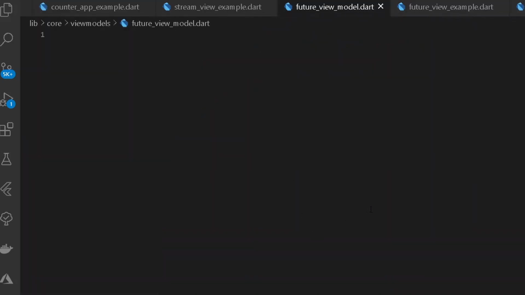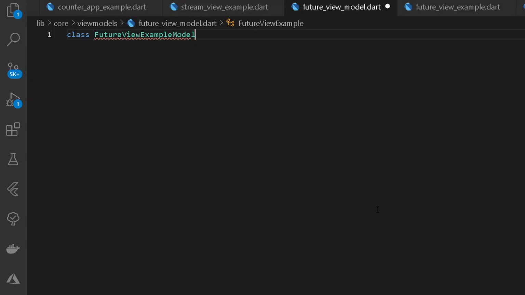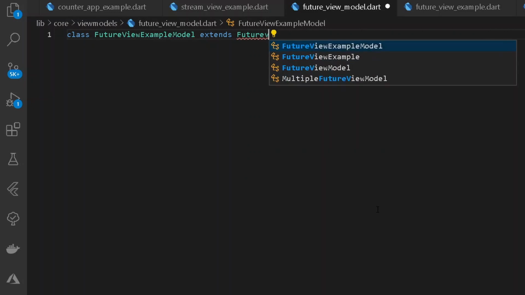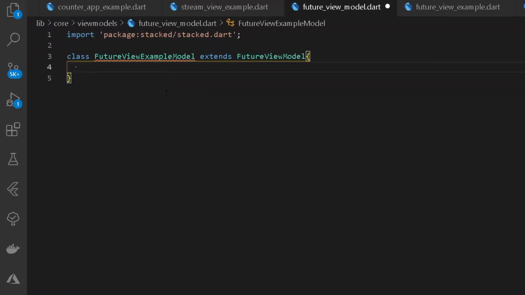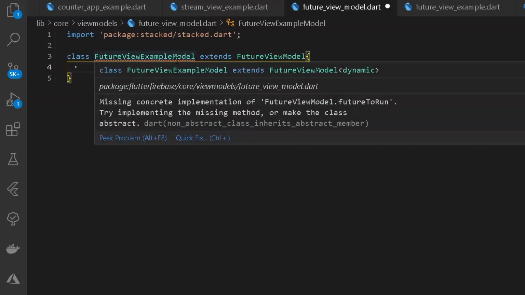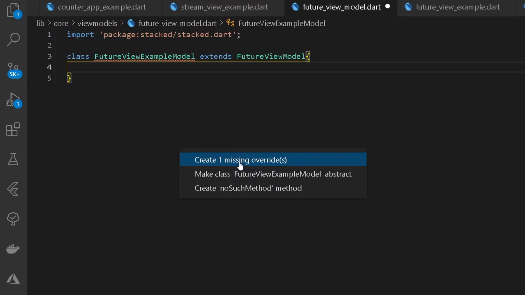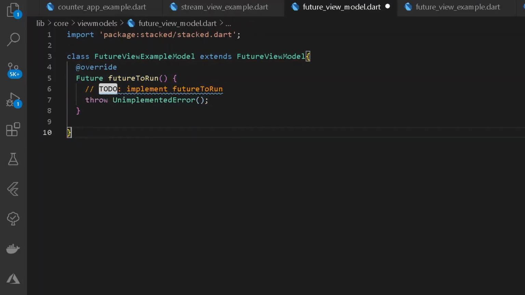What we shall be doing is simply adding data under our Cloud Firestore with the help of future view model. For that, let's have a new class. I know they are big names, but they are good to us. The following future view example model shall be extending future view model, which shall be auto imported from the stacked package. Now the following future view model shall also be requiring an override. So here we shall be simply creating a missing override, which shall be nothing but a future to run.